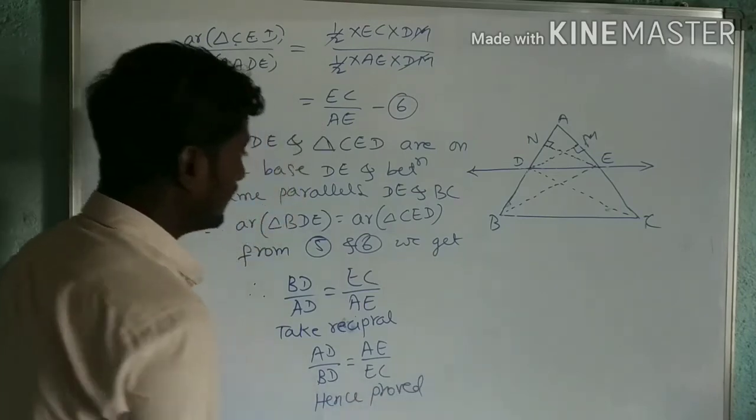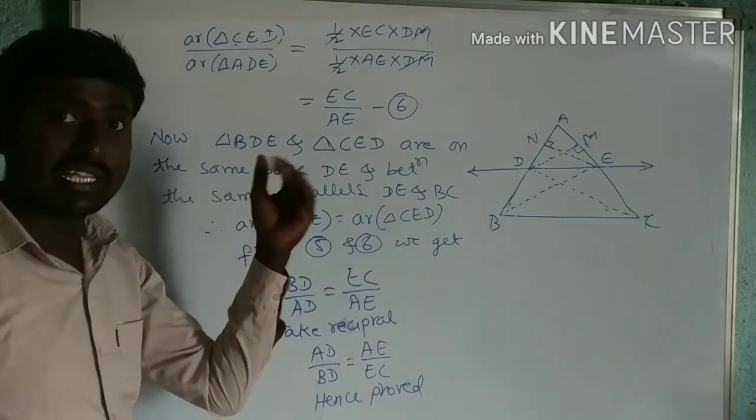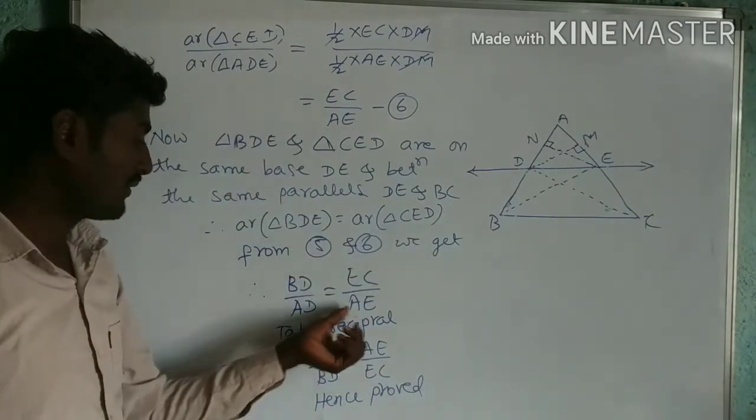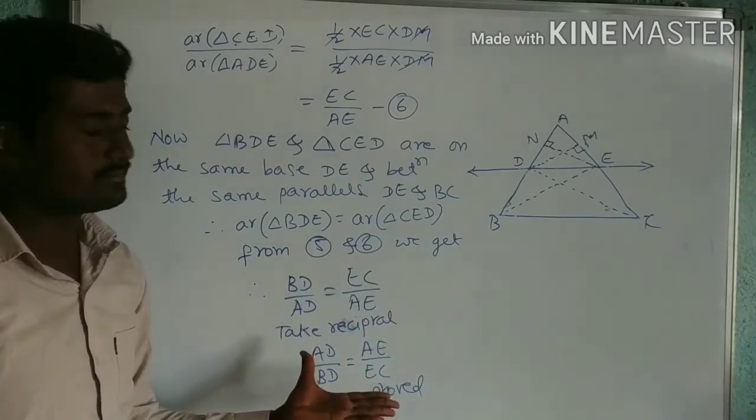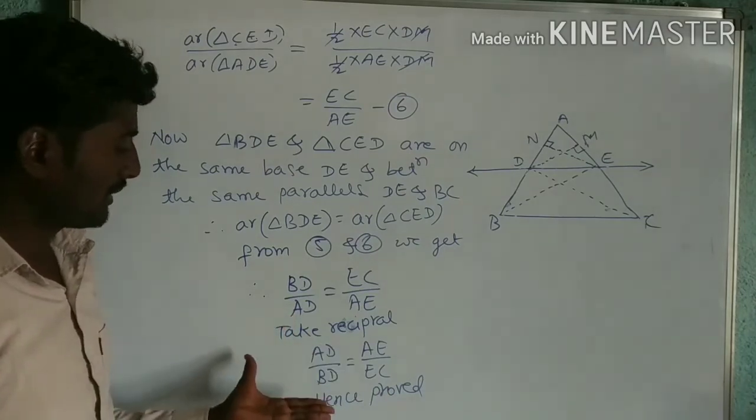If you divide equation 1 by 4, there is no need of taking this reciprocal; directly you will get it here. This is also right. This is how we can prove this.